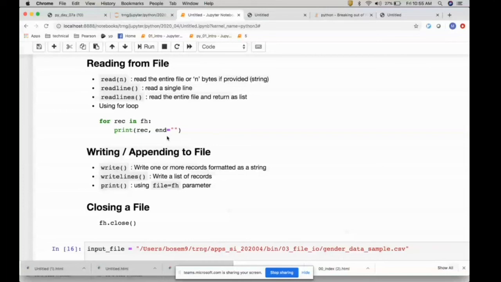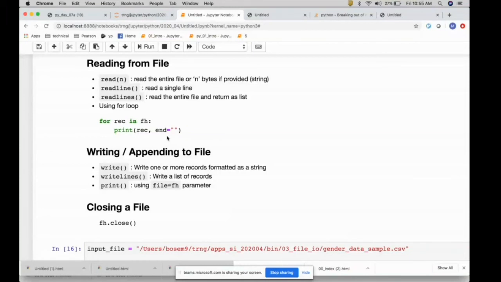And finally, the thing that we actually use, at least what I prefer, is using the for loop. For loop, you know, iterates over a sequence or an iterator, right?